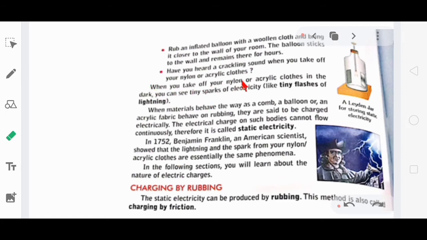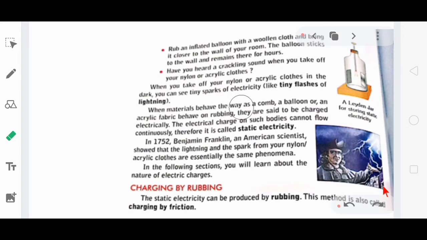When you take off your nylon or acrylic clothes in the dark, I think it is very usual to you all. You have seen that while wearing or taking off some cloth, you can hear some noise, and this noise is the discharge of electricity. There you can see tiny flashes of lightning. What is the reason? That cloth is electrically charged.